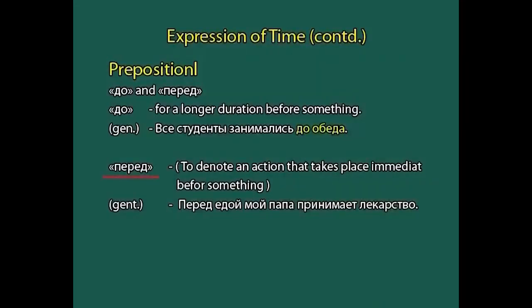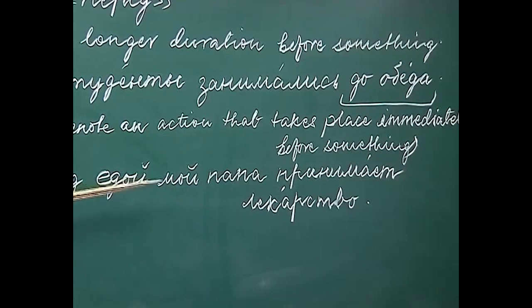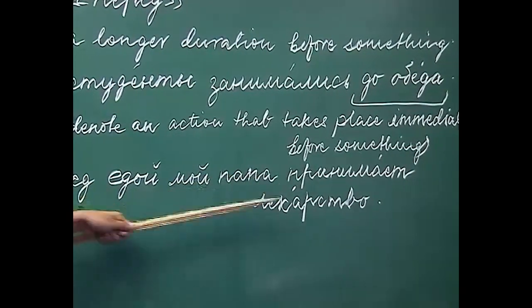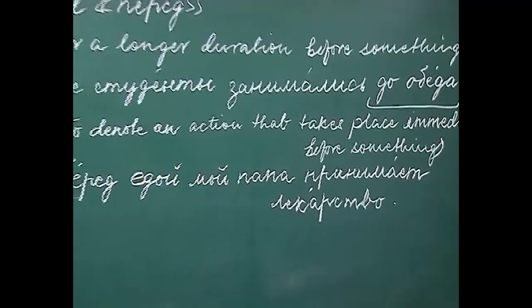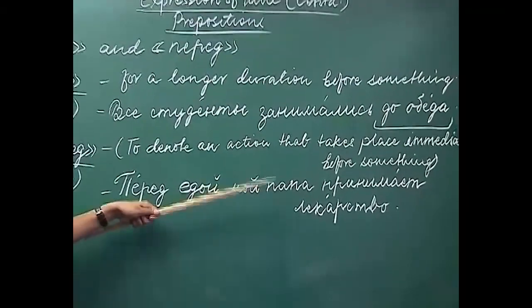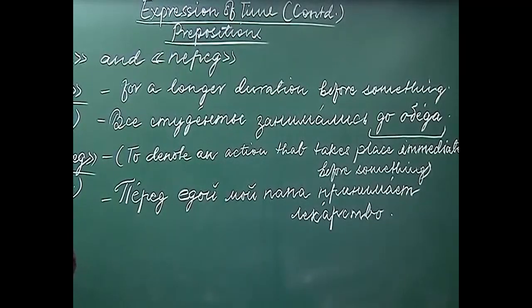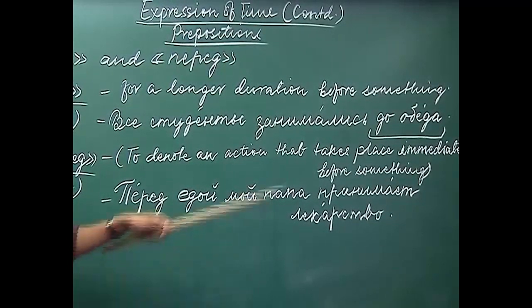Whereas, if we use перед, it denotes an action that takes place immediately before something. For example, перед едой мой папа принимает лекарства. So, before having food, my father takes medicine. Here, as you can see, the act of taking medicines takes place for a smaller duration, immediately before something.